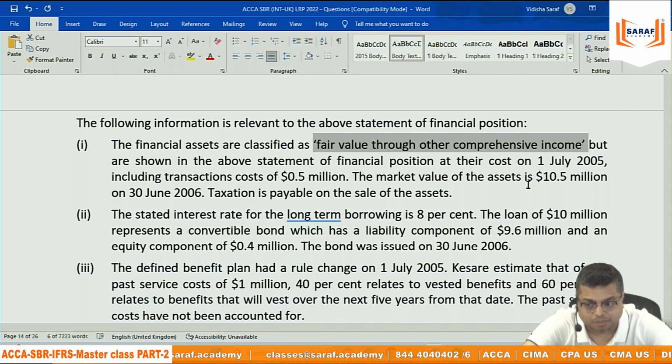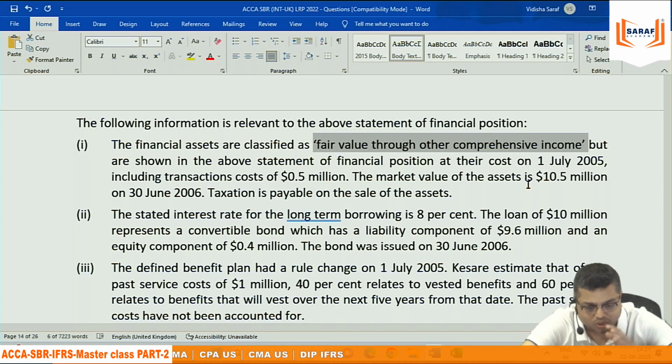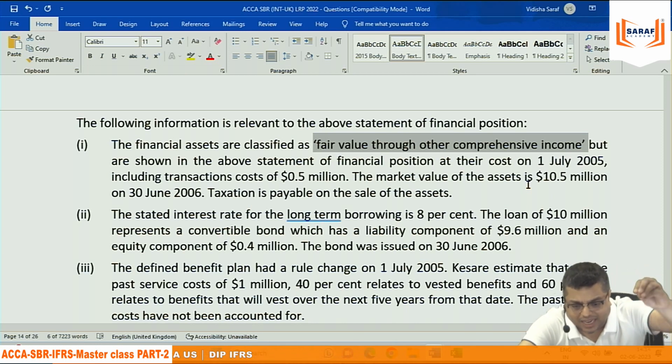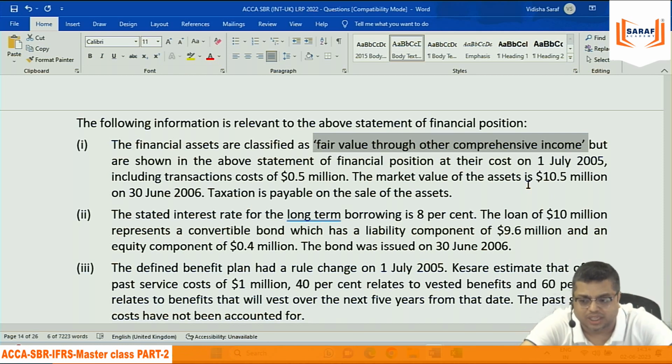So that will create a deferred tax liability and expense. But this deferred tax expense will not be coming in the PL account, because you are recording the gain under OCI. So the deferred tax expense you will record under OCI only. For those items which come in the PL account, their deferred tax will be in the PL account. For those items which are coming in OCI, their deferred tax will be in OCI. So you need to say that there is a deferred tax liability on 1,500, whatever income tax rate they have given. With that, you will create a deferred tax liability and the expense will be recorded under OCI only. Since the gain is recorded under OCI, the tax expense will also be recorded under OCI.